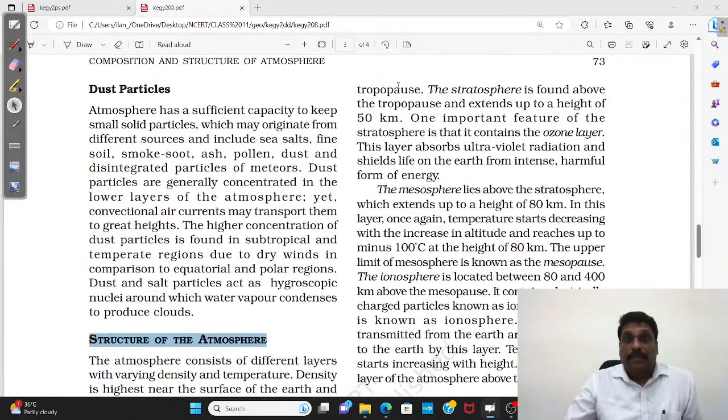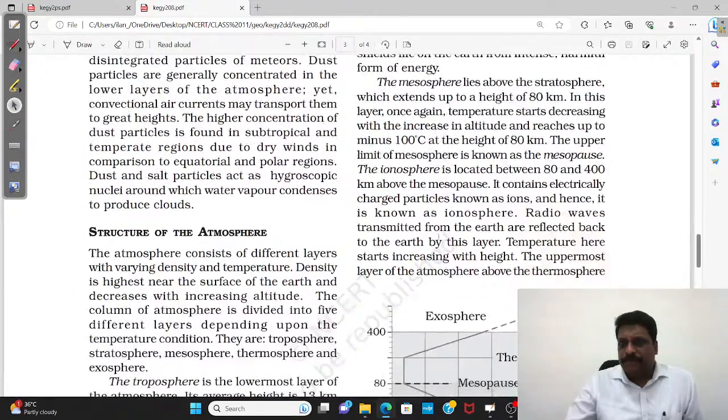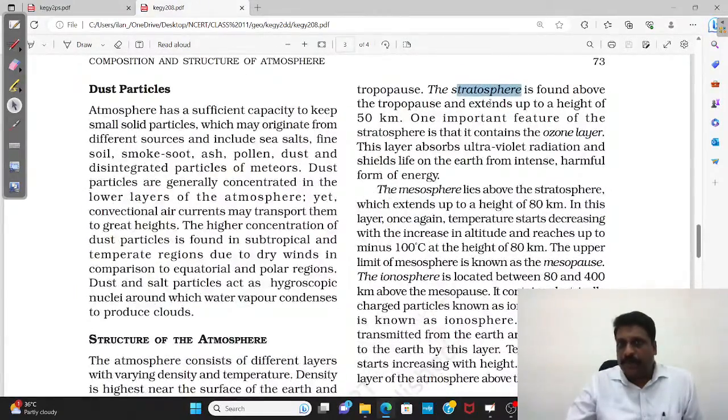Then, my dear friends, the stratosphere. The stratosphere is found above the tropopause, as the diagram itself says. What is very important is that this is the layer where you have the presence of ozone. Ozone absorbs harmful ultraviolet radiation and shields life on Earth.